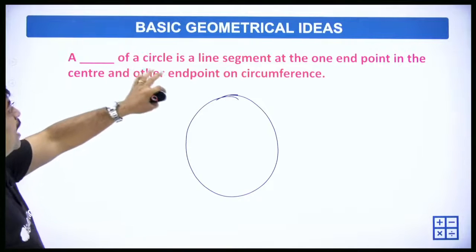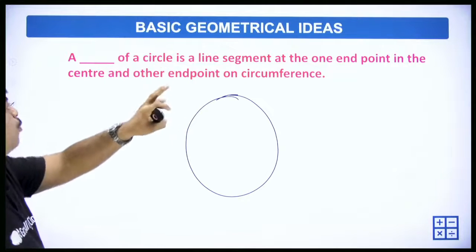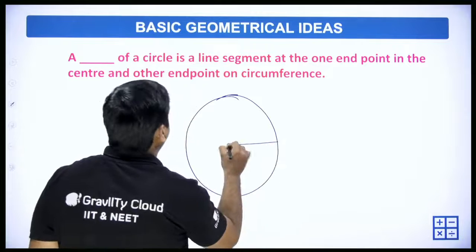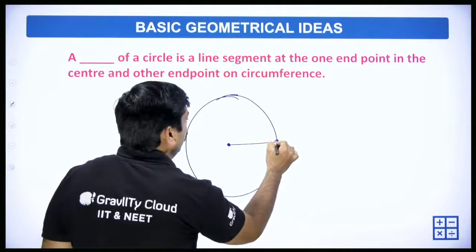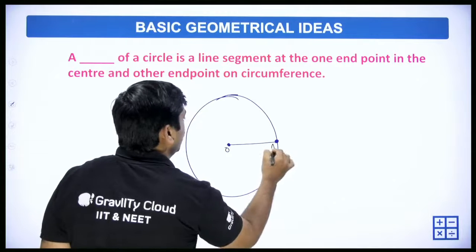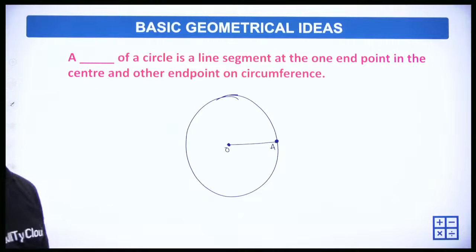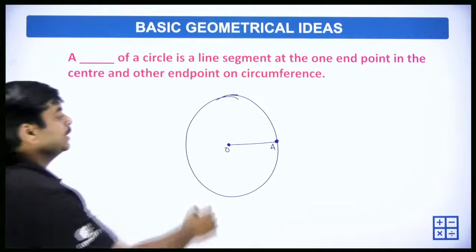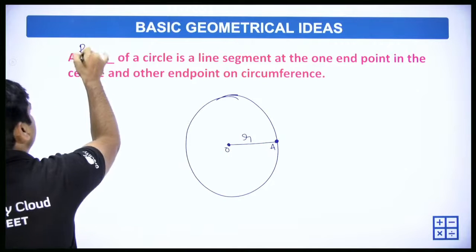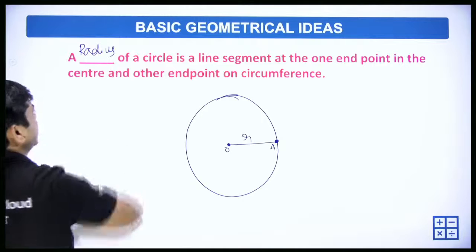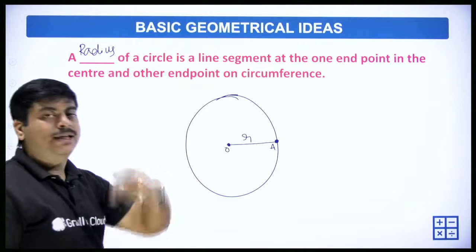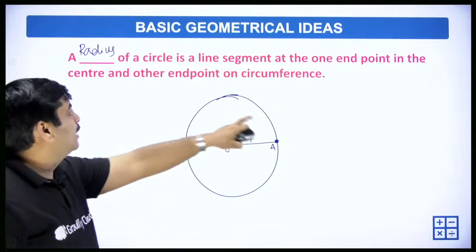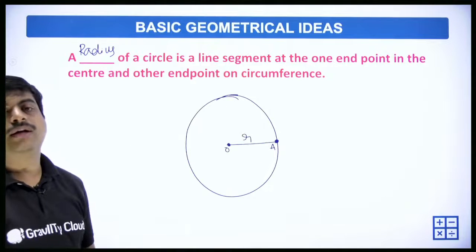A dash of a circle is a line segment with one end point at the center, and the other point on the circumference. This is one end on the center and the other end on the circumference. So this OA is called the radius. Okay, so the radius of a circle is a line segment with one end at the center and the other end point on the circumference. That is called radius.